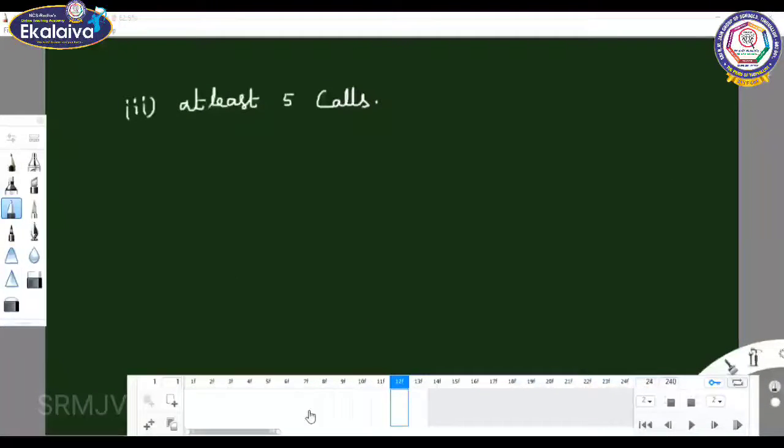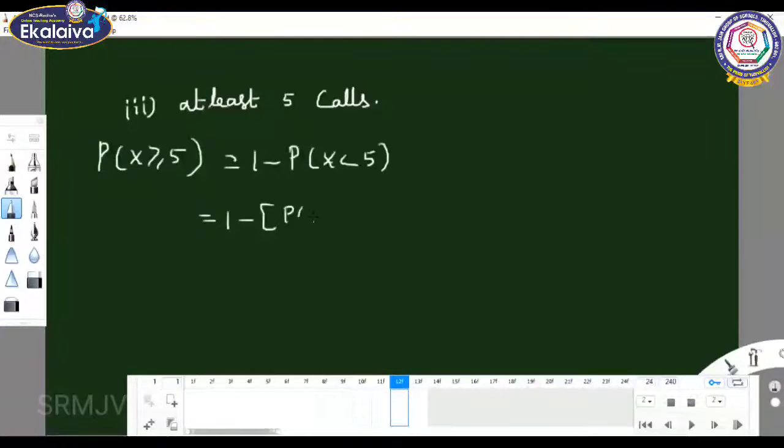You move on to the third subdivision: at least 5 calls. You know very well that at least means greater than or equal to. So P of x greater than or equal to 5. Here the n value is not mentioned, so you can choose it as 1 minus P of x less than 5, that is 1 minus P of x equal to 0 plus P of x equal to 1 plus P of x equal to 2 plus P of x equal to 3 plus P of x equal to 4.